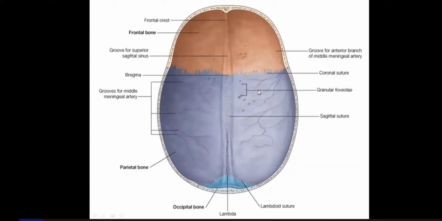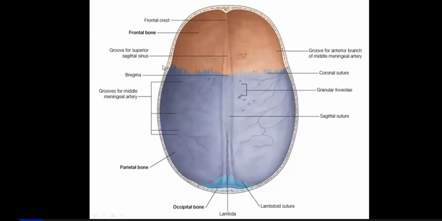You can see these branches are arising from this point somewhere. The point here, this area is called temple. You've been taught about this. The H-shaped suture formed here is called pterion. Okay?